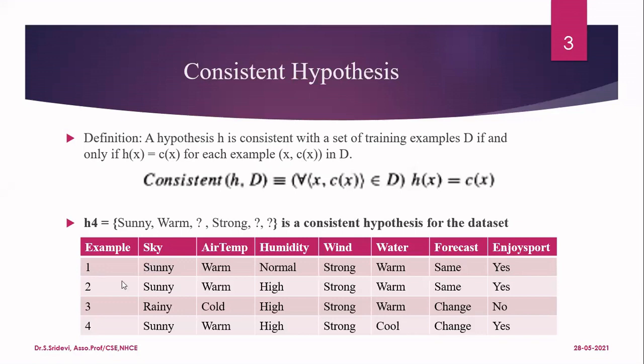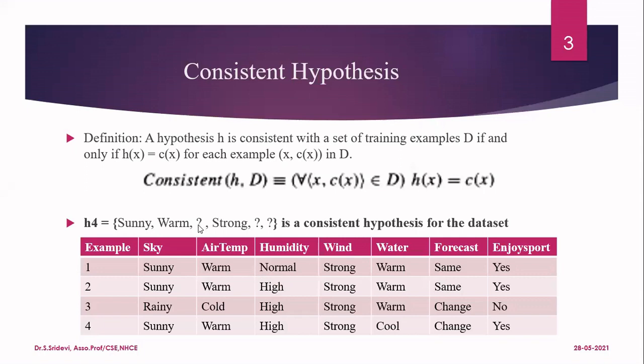Now let us consider the second instance. You have to check this hypothesis for all the instances in your data set. Here it is sunny, warm, high, strong, warm, and same. We have to check whether this instance will be correctly classified as yes according to this hypothesis. Check the first one, sunny. It is matching here. So correct. And second column is warm. That is matching with this warm. Correct. Third column is high.